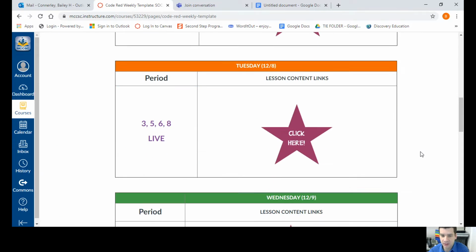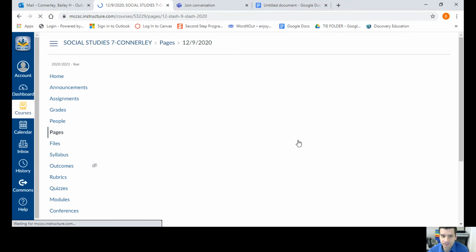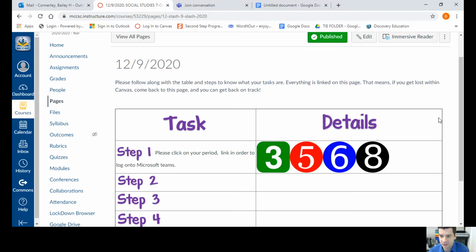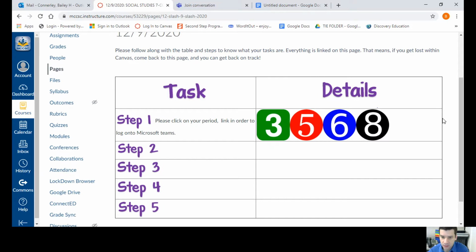So our first day on Red is on Wednesday. We're going to scroll down to Wednesday, December 9th. And if you're in eighth grade watching this, just pretend like it's your page. I'm going to click here, and that's going to bring me to a page that looks like this. It's very similar. It's the exact same page I've been using pretty much the entire year. You are then going to click on your correct period. This is very important. If you're actually in 8th period and you accidentally click on 6th, you will not be able to get in because there are going to be different links. So please make sure you are clicking on your correct period.